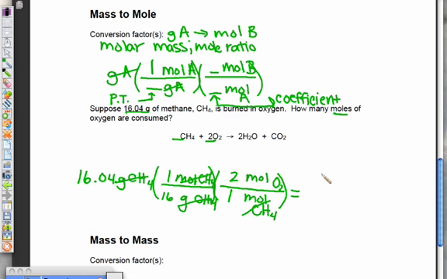We're going to have 16.04 times 2, and then divide by 16. And you are going to get 2. Now, if you didn't want to use your calculator on that, you should be able to see 16.04 divided by 16 is basically 1. So you multiply by 2, you'll get 2.